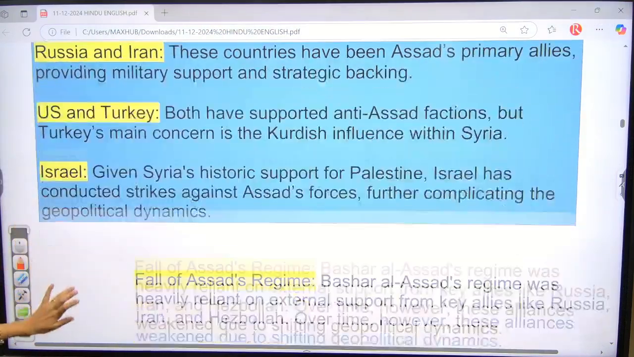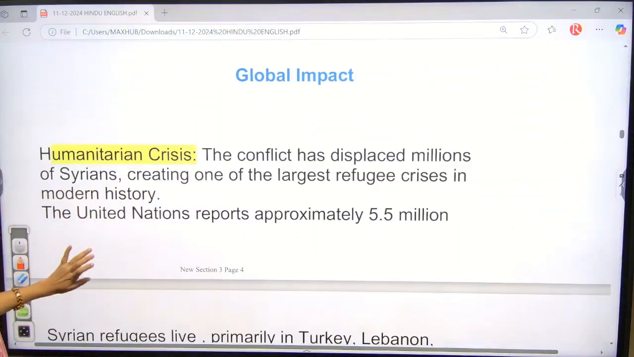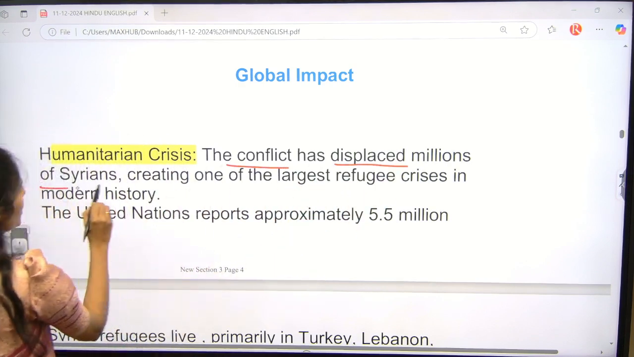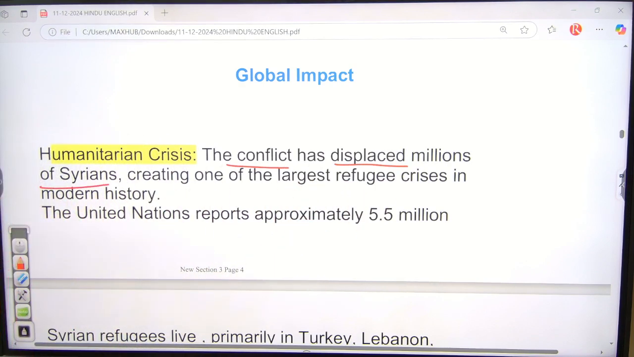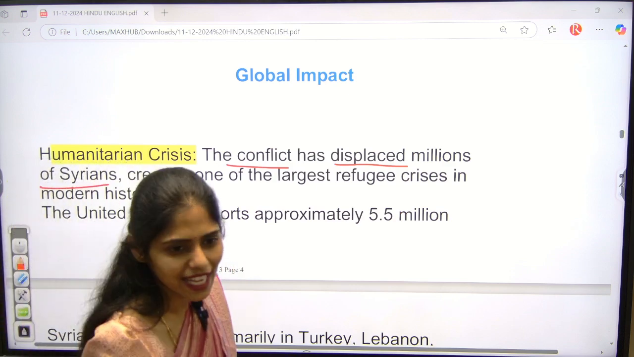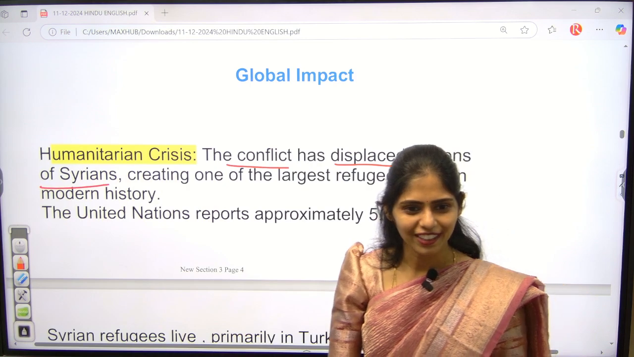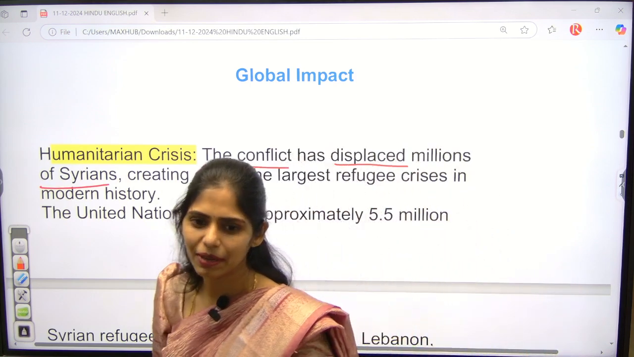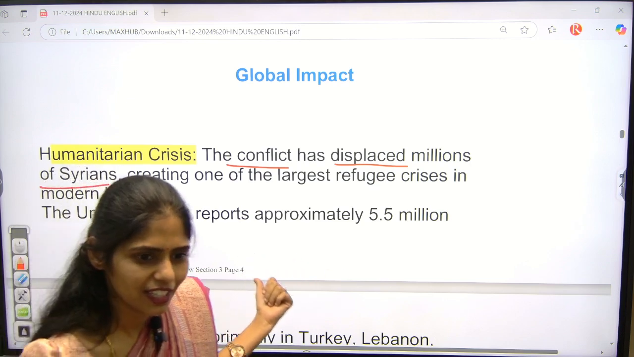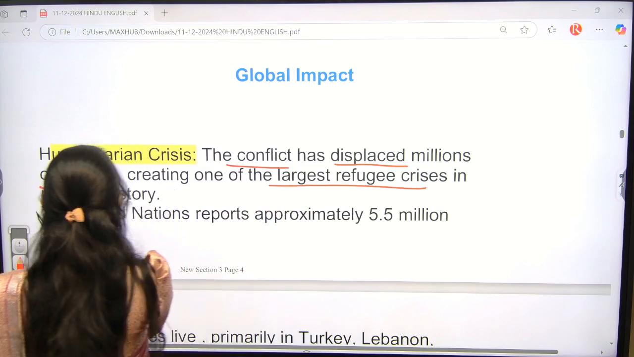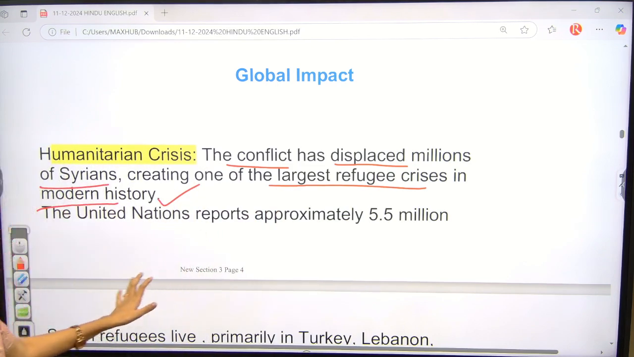Okay, let us see, this part is very, very important. What is the global impact? This conflict has displaced millions of Syrians. Because of this, what is happening? Whenever any conflict is happening in any region, obviously people have at least some worry about their lives, so they will be coming out of their countries. They are called refugees, right? So here, the largest refugee crisis in world history happened because of the Syrian crisis.